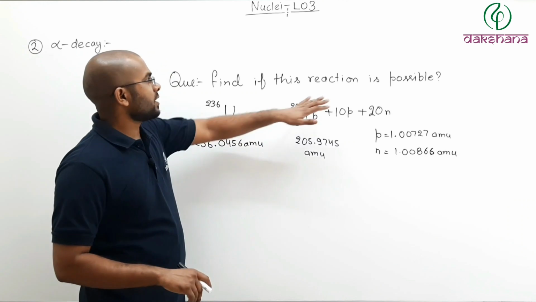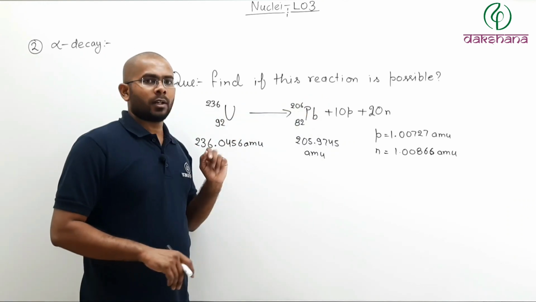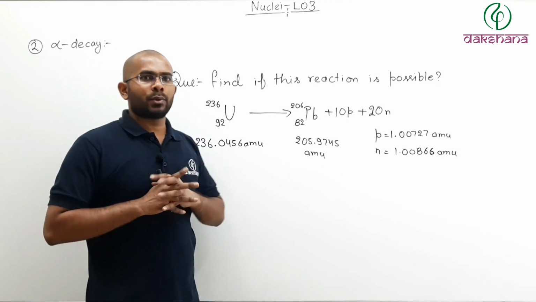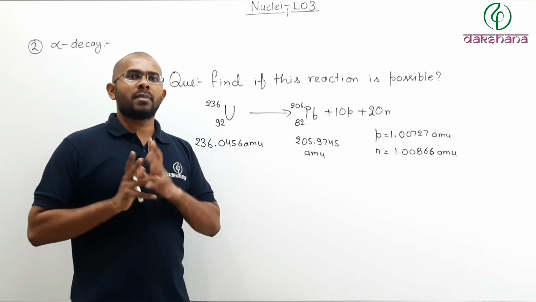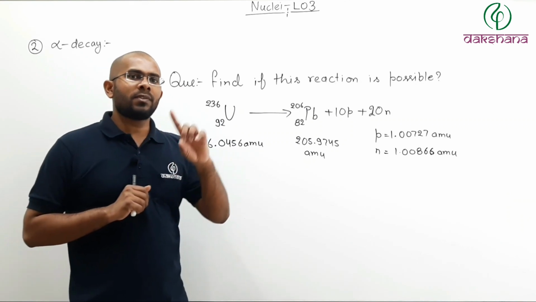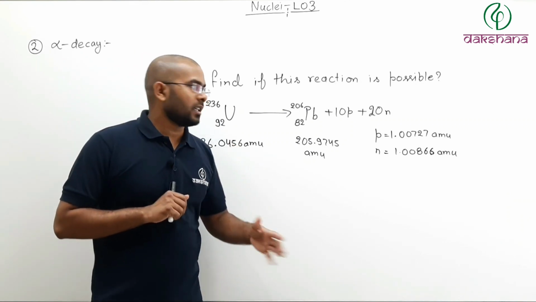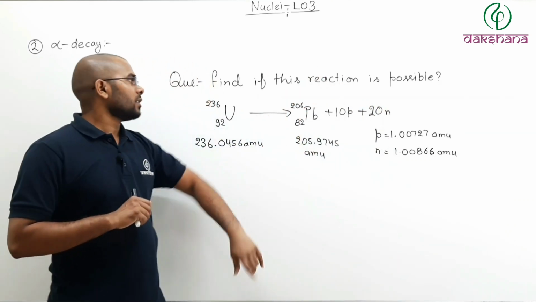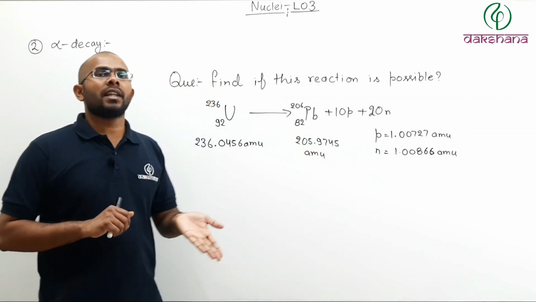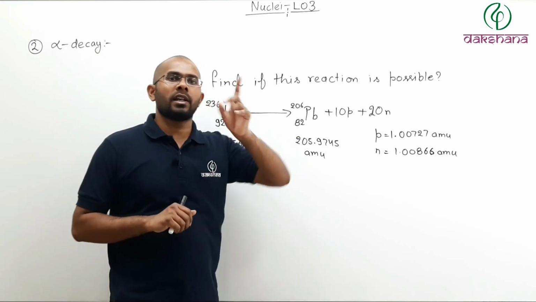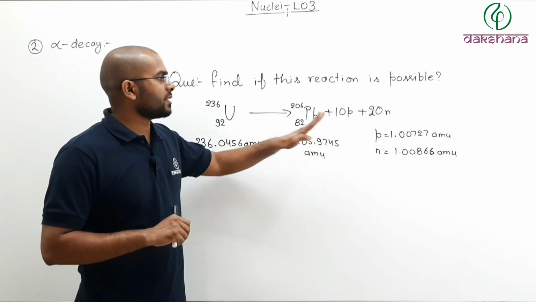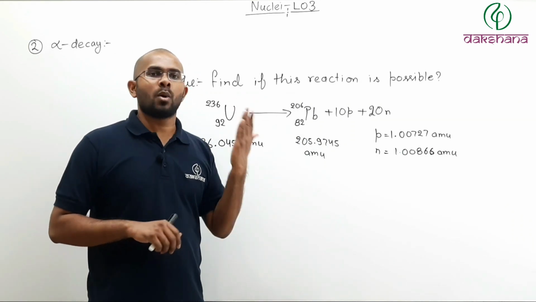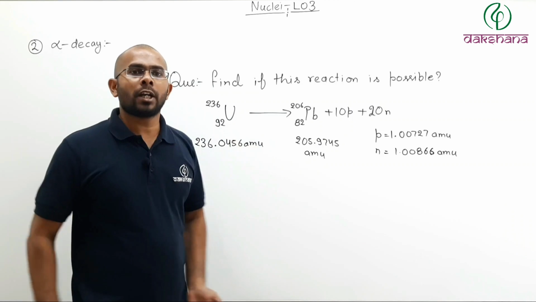Find if this reaction is possible or not. You should pause and try to find it by yourself. What I will try to do is find the mass defect. If a reaction is spontaneous, then the final mass must be less than the initial mass. Then only will energy be liberated or released. So, if the final mass is less, then the reaction will take place. If the final mass is more, then the reaction will not take place.